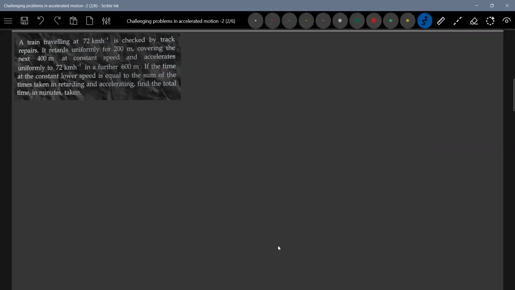I read the question. Let me read it. A train traveling at 72 km per hour is checked by track repairs. It retards uniformly for 200 meters, covering the next 400 at constant speed, and accelerates uniformly to 72 km per hour in a further 600 meters. If the time at constant low speed is equal to the sum of time taken retarding and accelerating, find the total time in minutes taken.